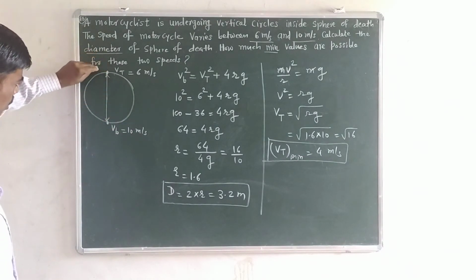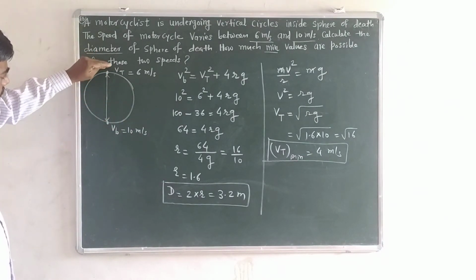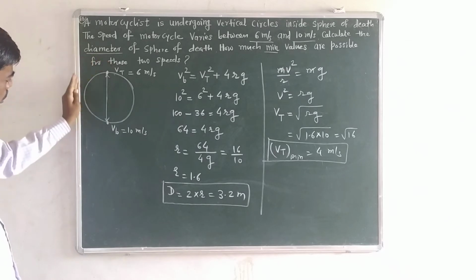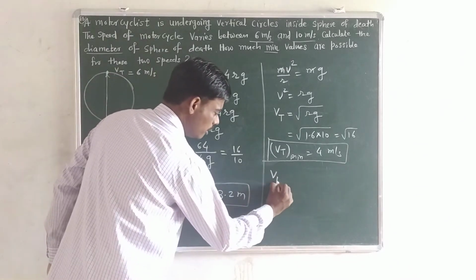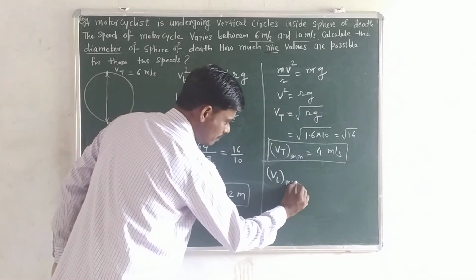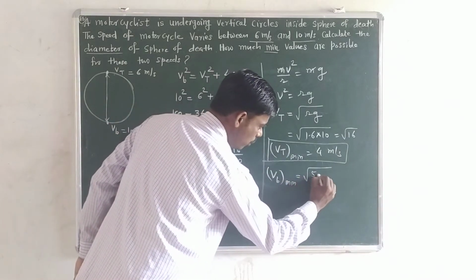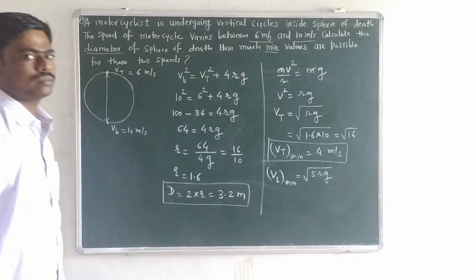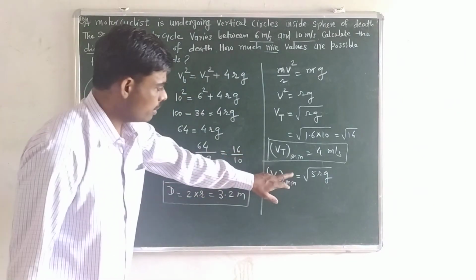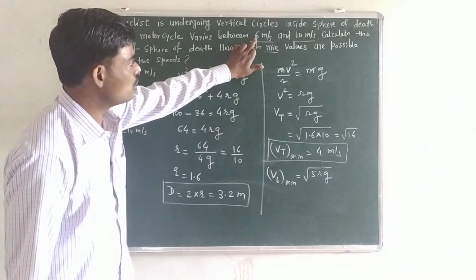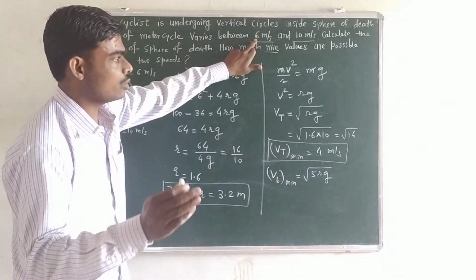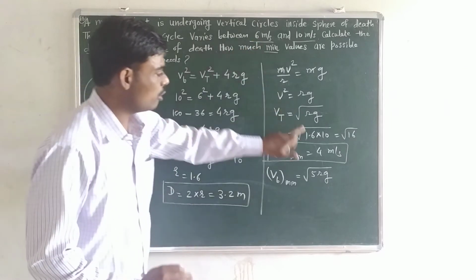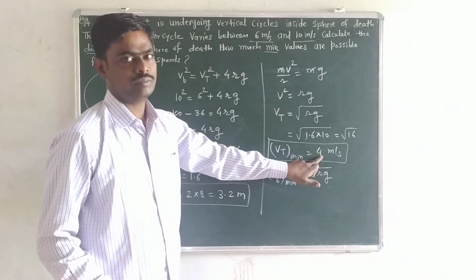By considering the law of conservation of energy, when the cyclist moves from top to bottom position, we have obtained the minimum velocity at bottom. It is under root 5rg. So remember here that though the cyclist is moving with 6 meter per second, it is not minimum value. Minimum value of velocity is 4 meter per second.